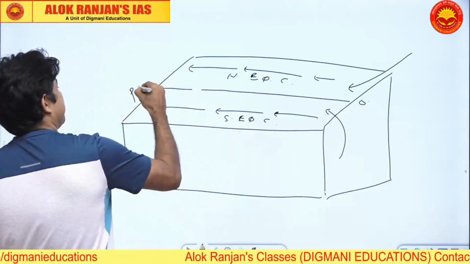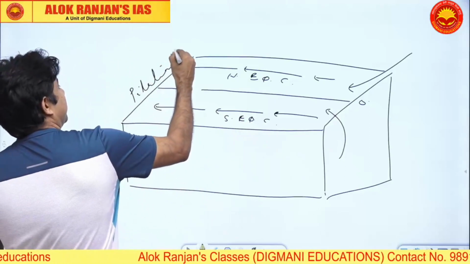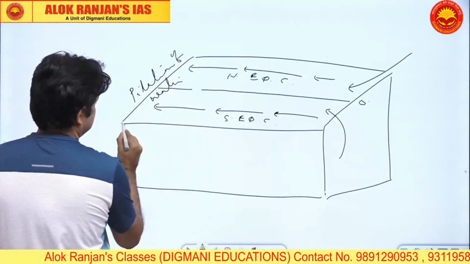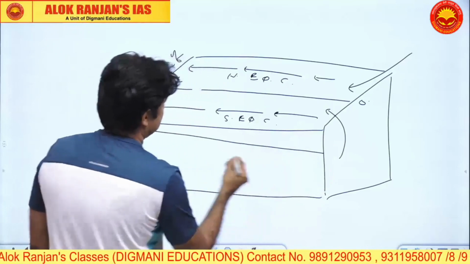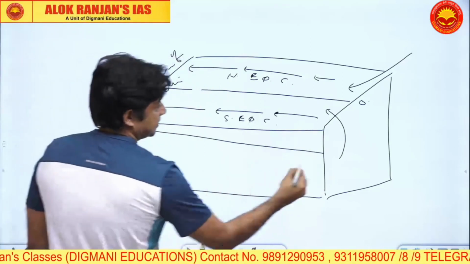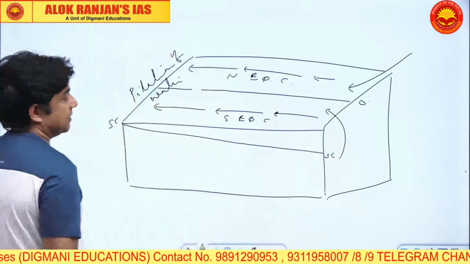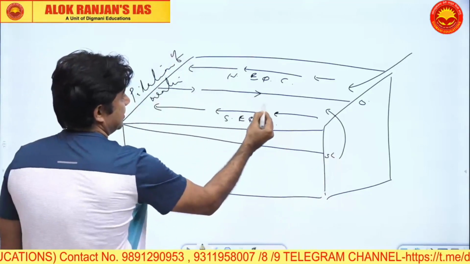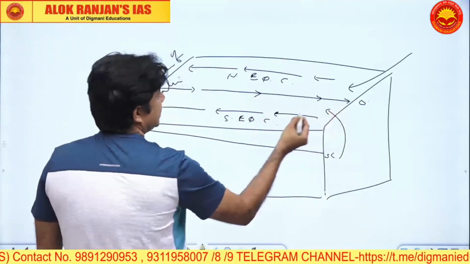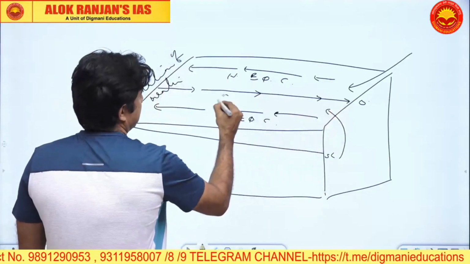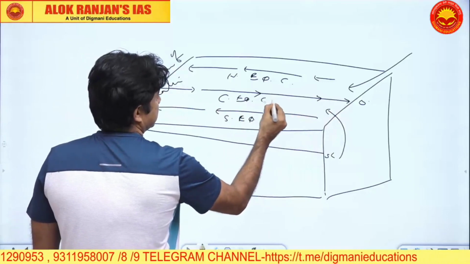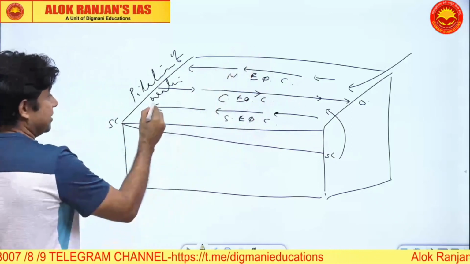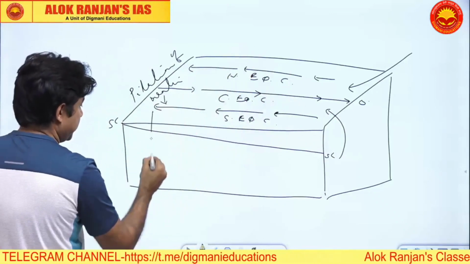Now here you will have piling of water. So as I said, this will be the sea level, the actual sea level. And as the piling has taken place, the water must return back. And this returning current will be called the counter equatorial current. Now some water will return back as counter equatorial current, but some water is going to sink here.